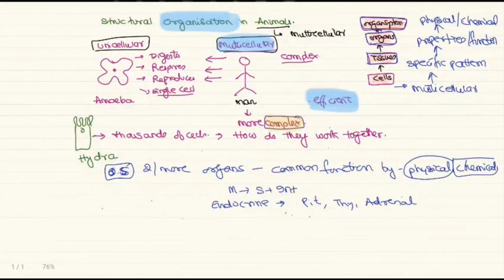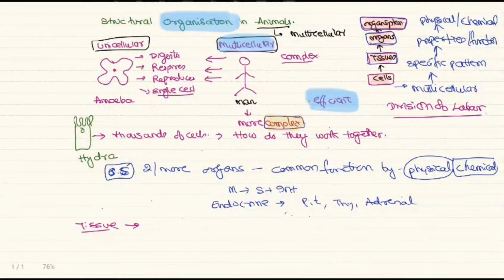So when you have the physical or the chemical interaction, they form the organ system. So we have cell, cell form tissue, tissue form organ, organ form organ system. So these are the various levels of the division of labor, where we can divide the work and have efficiency in the work. Among all this, the most important is a tissue.